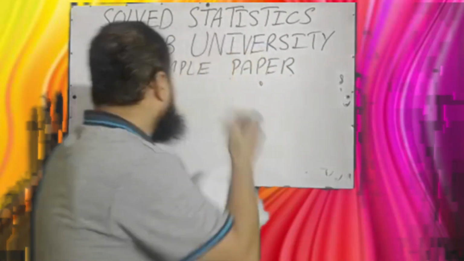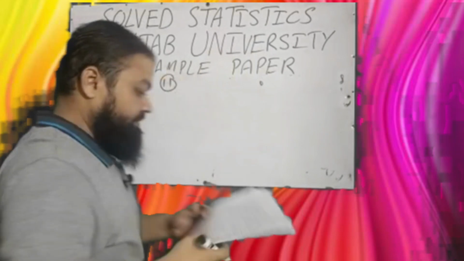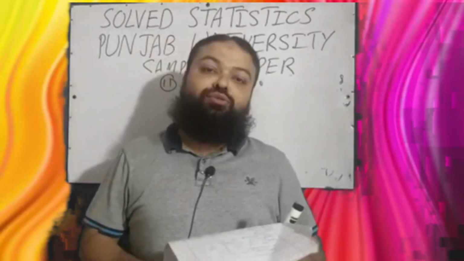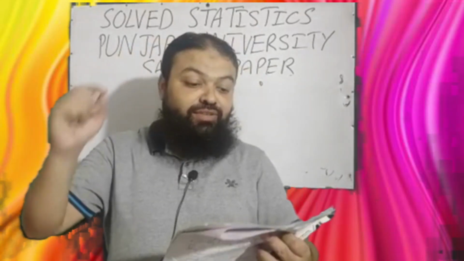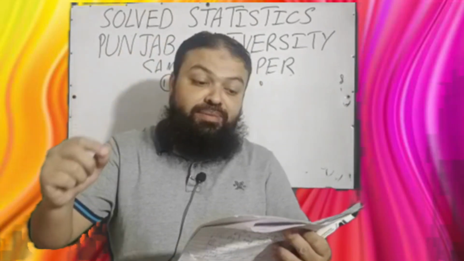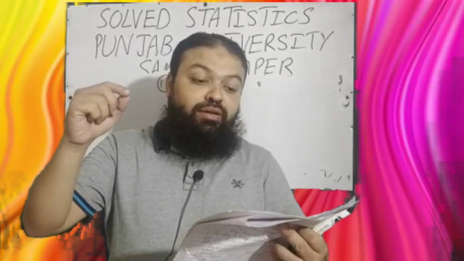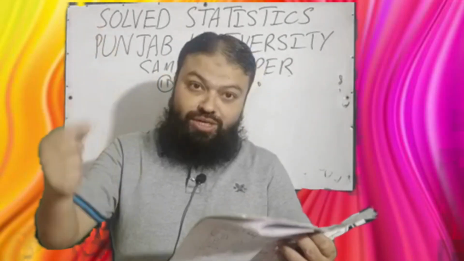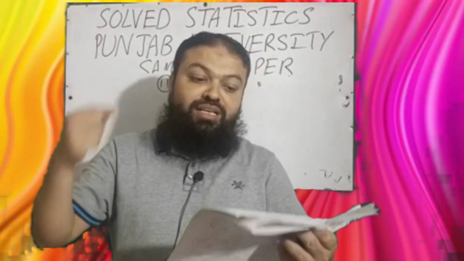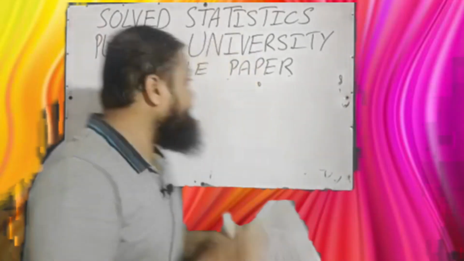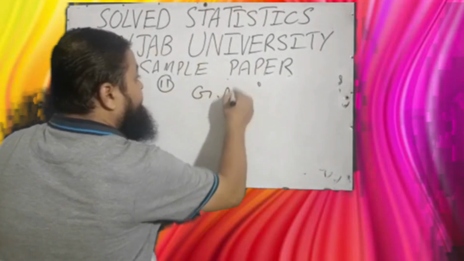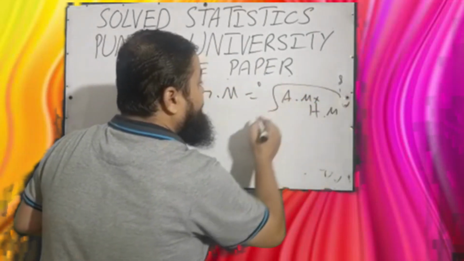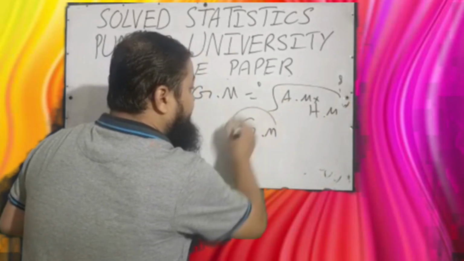Question number 11. The geometric mean of any two observations, let A and B be two values, is equal to the geometric mean of the arithmetic mean and harmonic mean of these two numbers. A option is product, B square of the product, C geometric mean, D sum. Dear students, we know geometric mean is always equal to the square root of arithmetic mean multiplied by harmonic mean. It means geometric mean is the correct option.